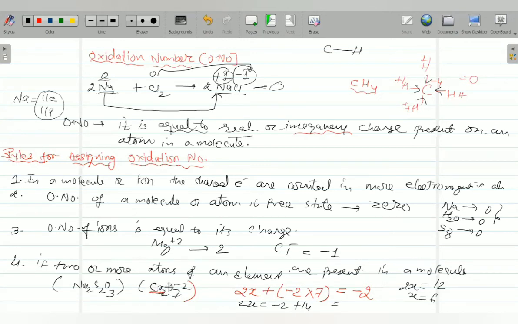6 to the 12, 7 to the 14. So 12 and 14, 2 is remaining. So 2 minus is there. So in this way, you can find the charge of atoms. If more than 2 atoms are present, then we take the average charge. These are the 4 rules. Any doubt in the 4 rules? Then we will go next.